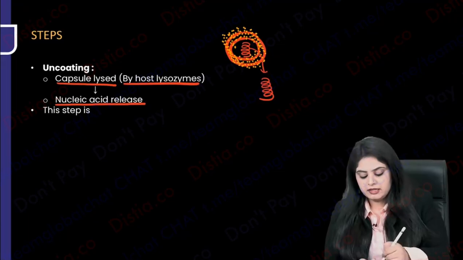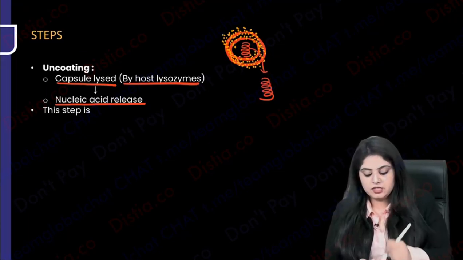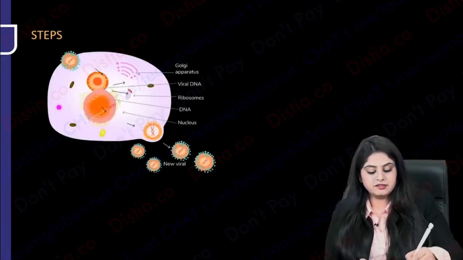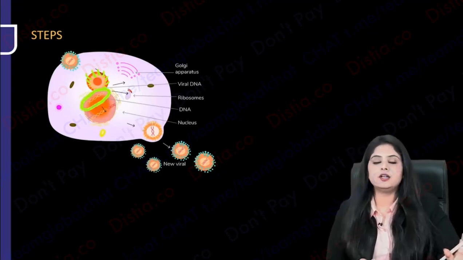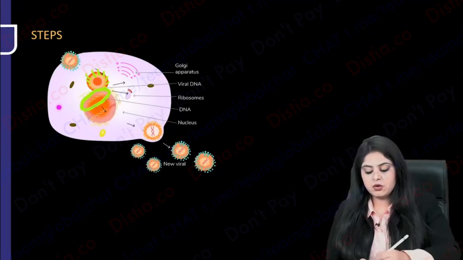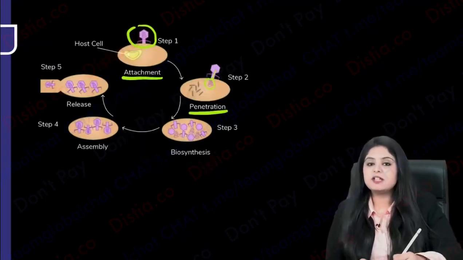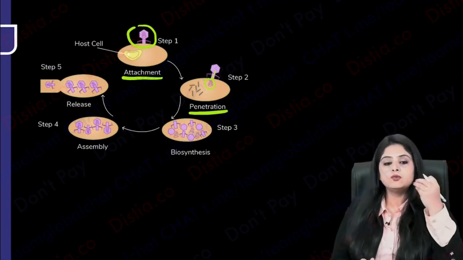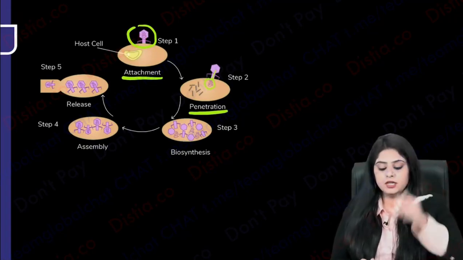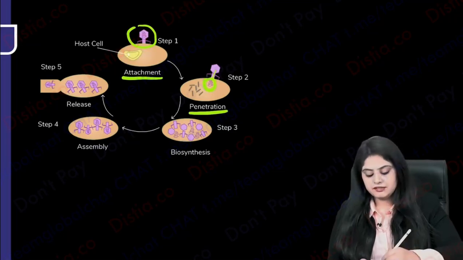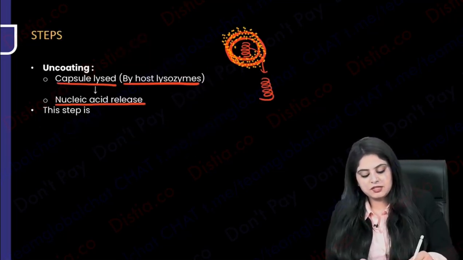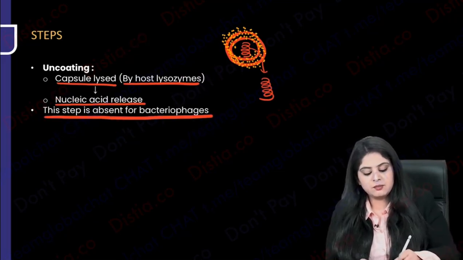First look. In this particular situation that I'm talking about, you will say, yes, ma'am, I can see all these layers have been removed. And now you've got only and only the DNA that you were interested in. Uncoating completed. But what if I'm talking about a bacteriophage? Bacteriophage, from the beginning, was very clear. I don't want to send things that you're going to kill eventually. You need the DNA. I am sending the DNA. Do you do uncoating in this kind of an entry? No. Can I say this step is absent in bacteriophages? This step is absent.